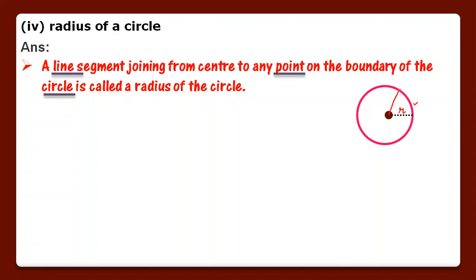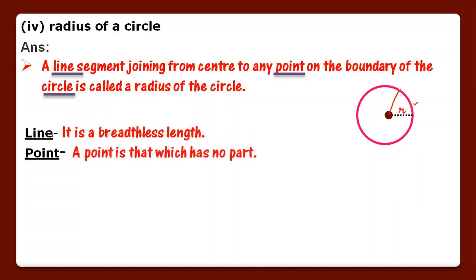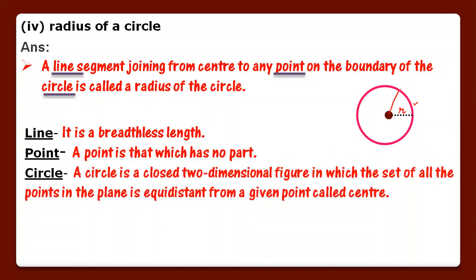Terms to be defined are line, point and circle. Line, it is a breadthless length. Point, a point is that which has no part, and the third one is a circle. What is circle? A circle is a closed two-dimensional figure in which the set of all the points in the plane is equidistant from a given point called center. Circle एक 2D figure है जिसमें सारे points जो एक plane में है वो equidistant है given point के, इसके center के. That is a circle.